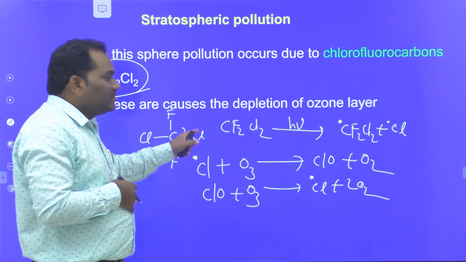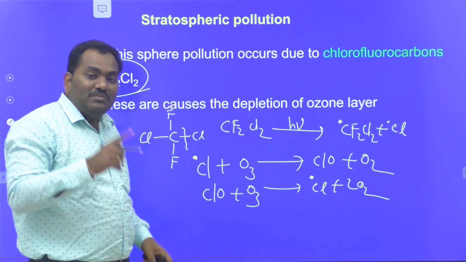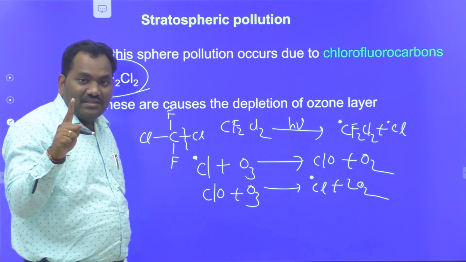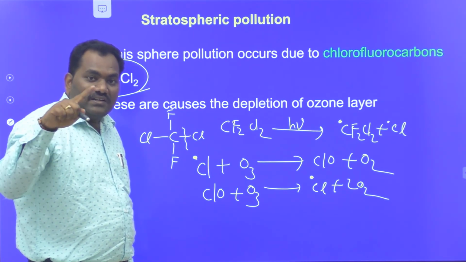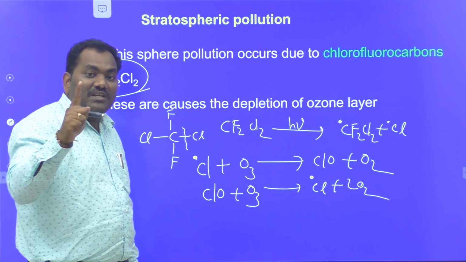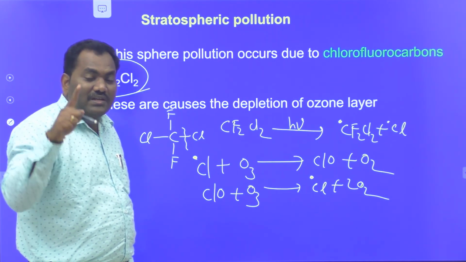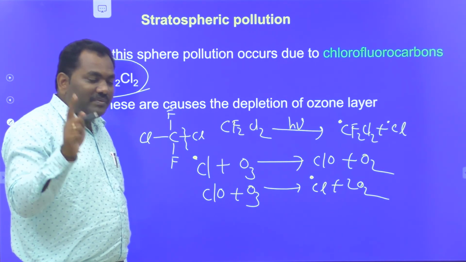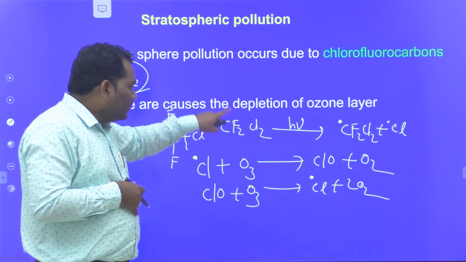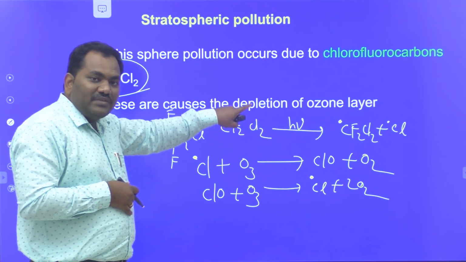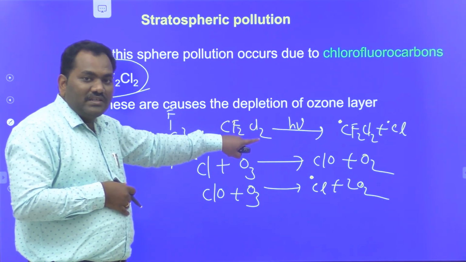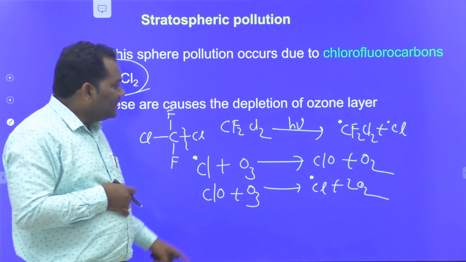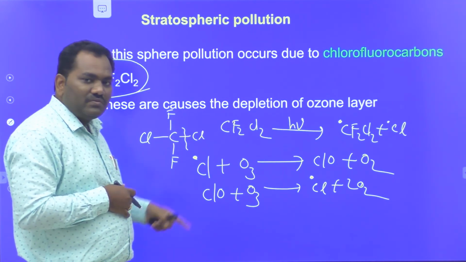Remember this point: one molecule of chlorofluorocarbon damages or reacts with 1 lakh ozone molecules, converting them to oxygen molecules. That is the major disadvantage of these chlorofluorocarbons.